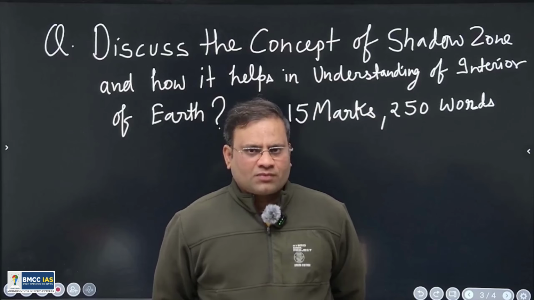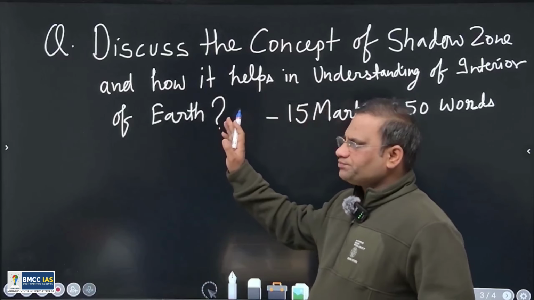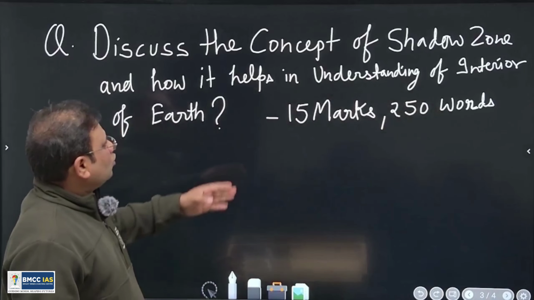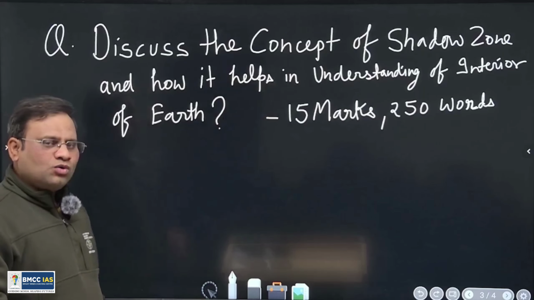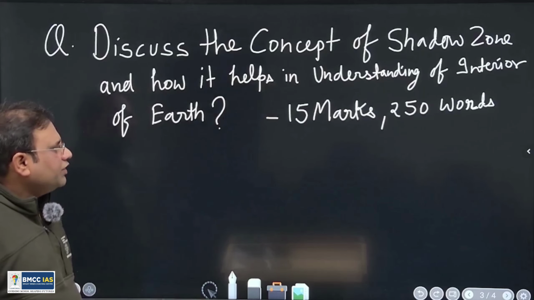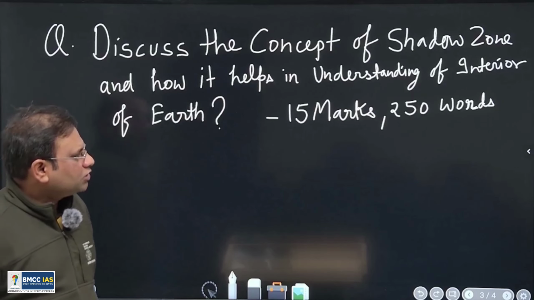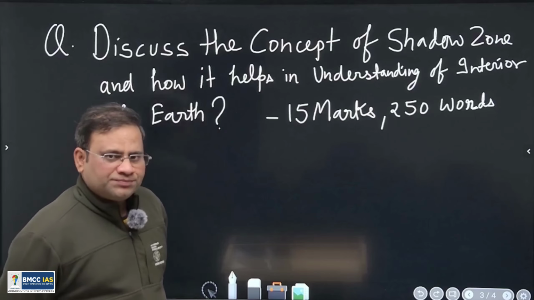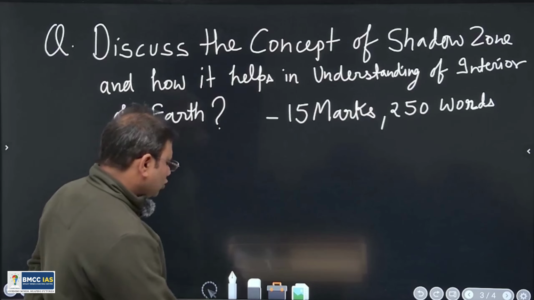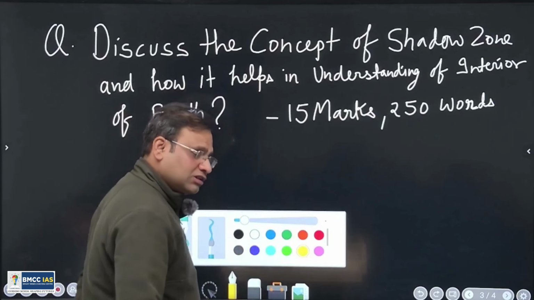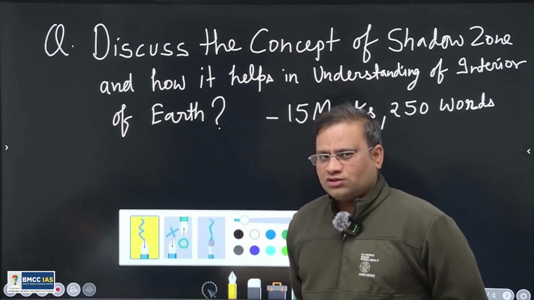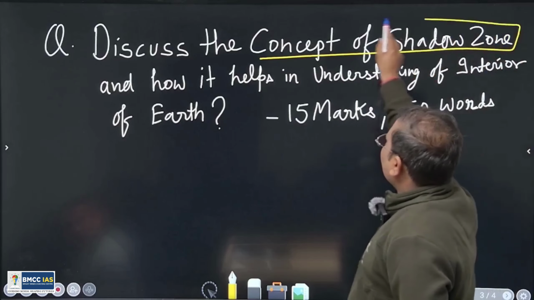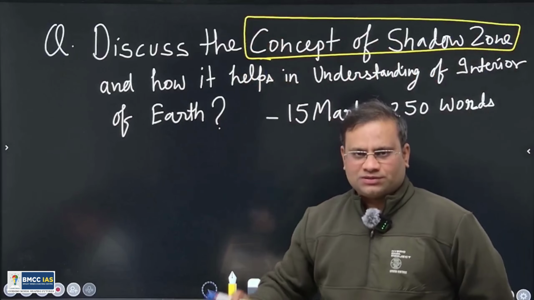So see, this is a question in front of you. Discuss the concept of shadow zone and how it helps in the understanding of the interior of Earth. It is a 15 marks question, of 250 words. Okay dear. So see, there are two basic things in this question that have to be dealt with in your answer. One is the concept of the shadow zone. That is the core part of the answer.